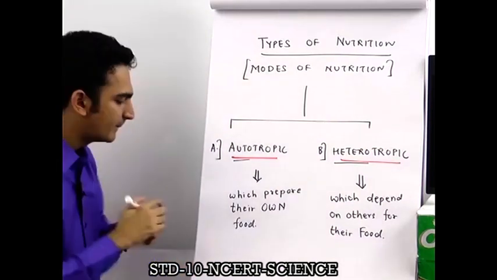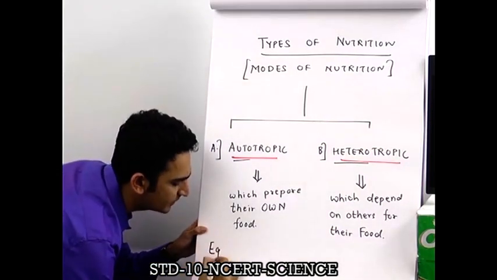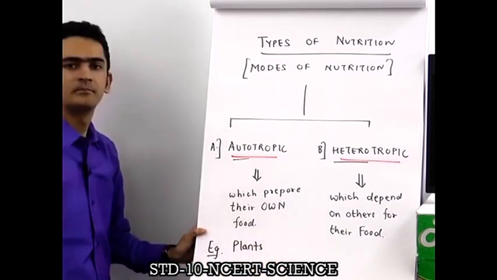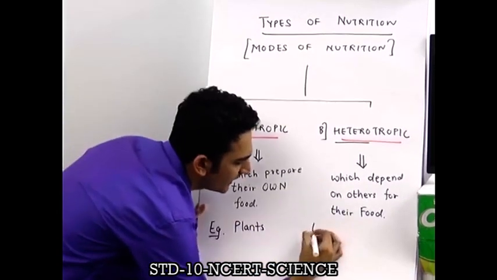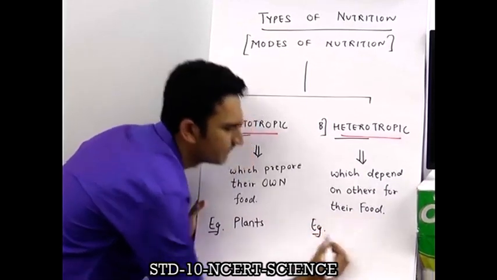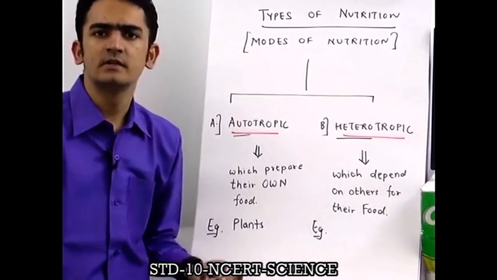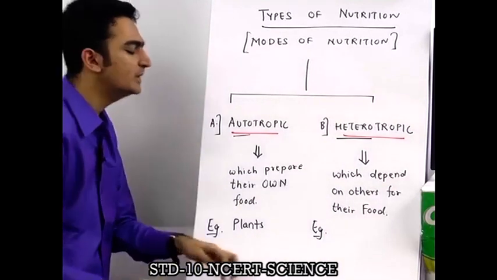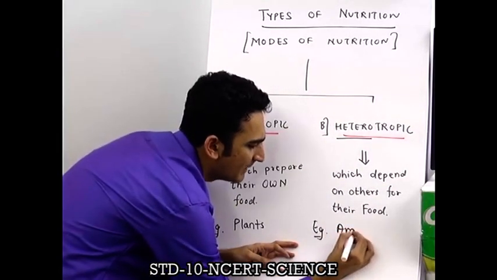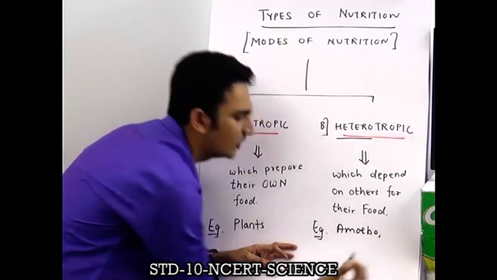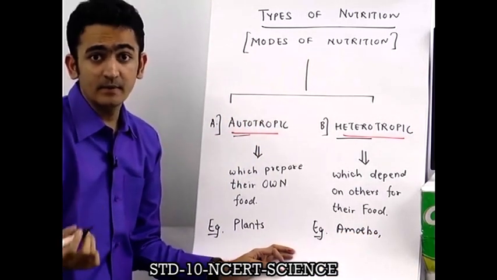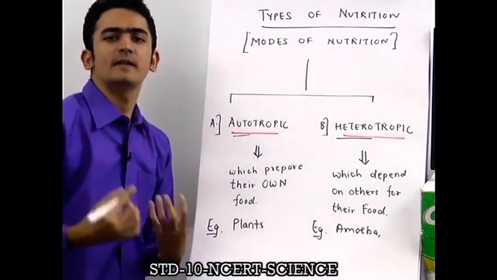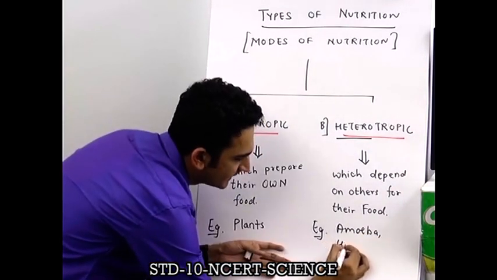We must know examples of autotrophic nutrition: plants. Examples of heterotrophic nutrition: all animals. I am going to give you two examples which are given in your curriculum, in your portion. Example, amoeba, a unicellular organism. And the second example of heterotrophic mode of nutrition is the great you and me, which means humans.